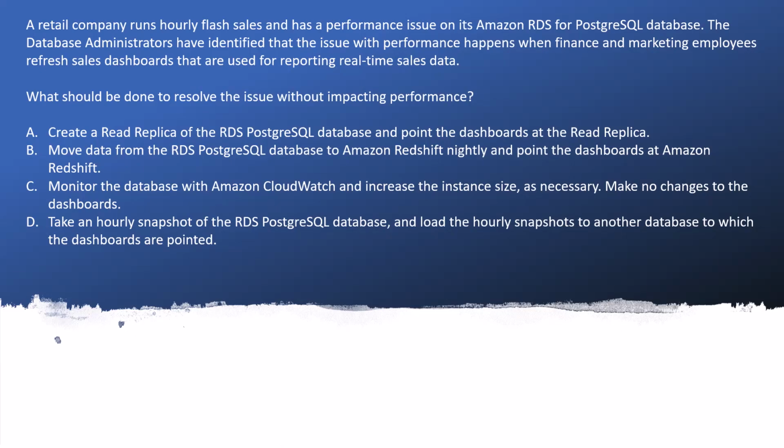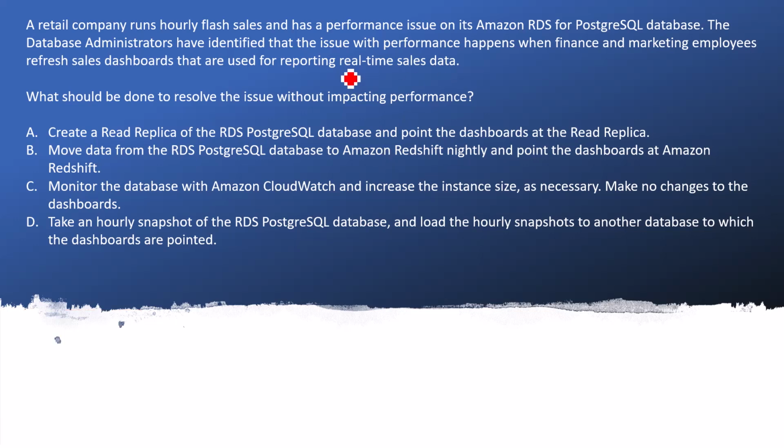A retail company runs early flash sales and has a performance issue on its Amazon RDS for PostgreSQL database. The database administrator has identified that the issue with performance happens when finance and marketing employees refresh sales dashboards that are used for reporting real-time sales data. So let's try to understand the question.